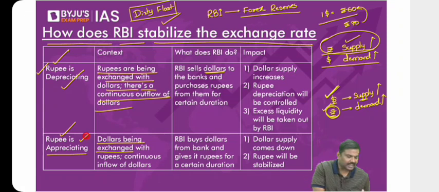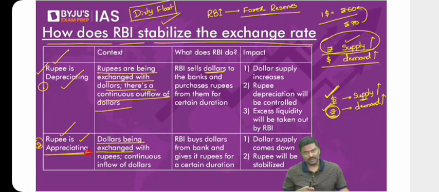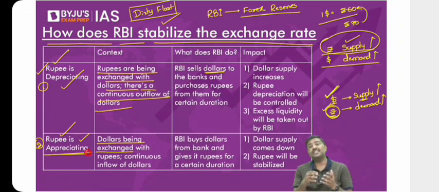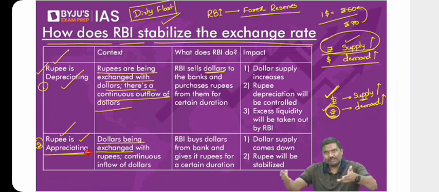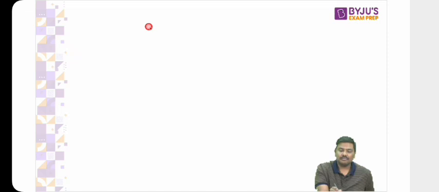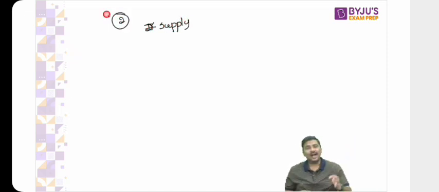In the second case, whenever RBI is trying to control the appreciation of rupee, what does RBI do? RBI will purchase the dollars and sell rupees. So rupee supply in the market is increasing. Is there a danger of inflation? Of course, yes. There is a concern that the liquidity in the banking sector might increase because of this. Now, what does RBI do? On one side, RBI will increase money supply, that is, rupee supply in the market. Agreed? Anybody has a problem? Let me know. So now there is a concern that it could cause inflation.